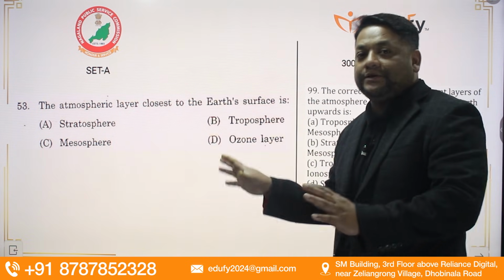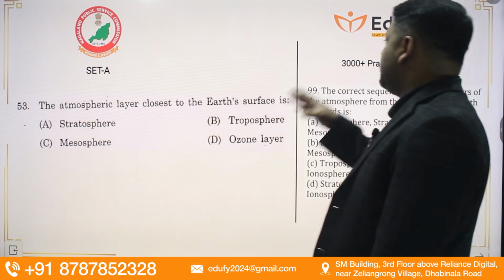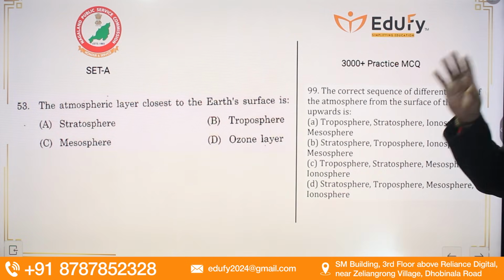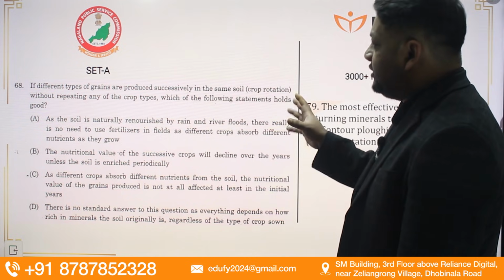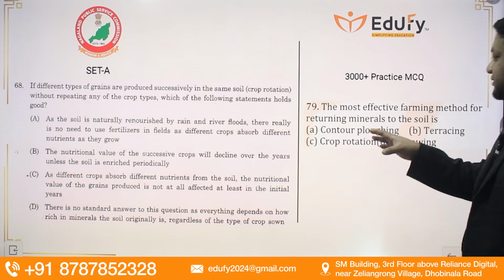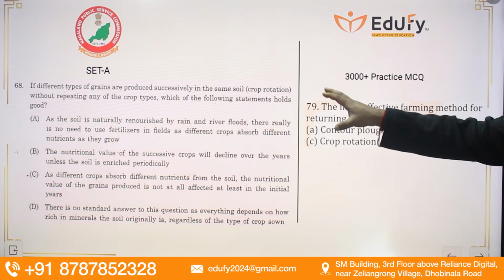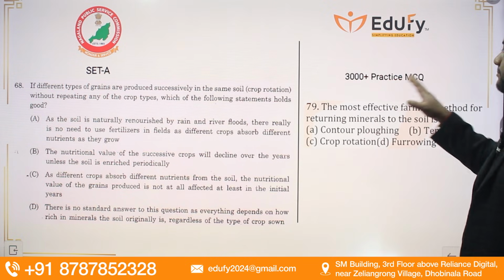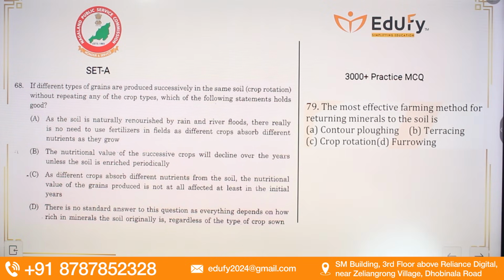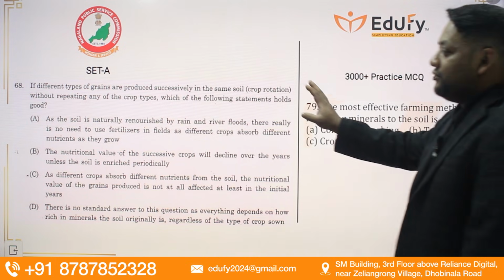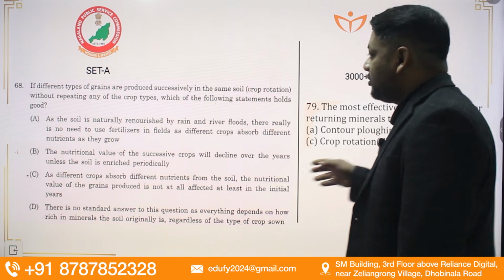This is a kind of direct question which came from NPSC set A question number 53 and our 3,000 plus practice MCQ question number 99. Next, in different types of grains, the multi-grain question we have already discussed in a very short way, but it is totally accepted. Question 68 from NPSC set A and question 79 from the 3,000 plus MCQs: the most effective farming method of returning minerals to the soil. If you know this, you have got this. Both are the same kind of question.